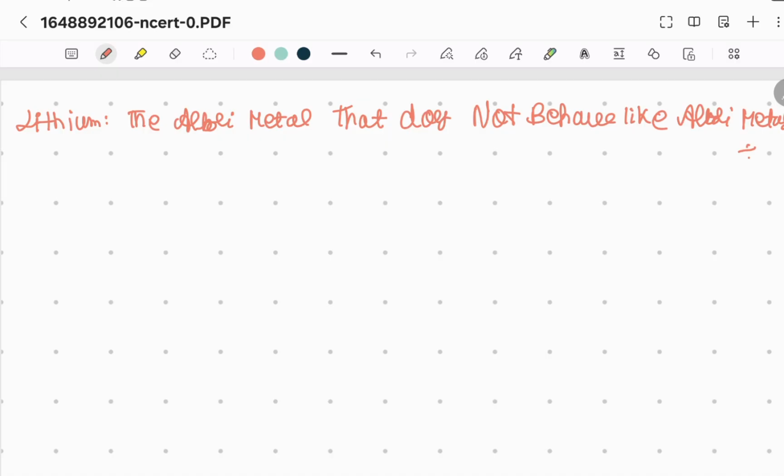You know that lithium belongs to group 1, so it should behave like sodium and potassium, but lithium is a little different. Today we will understand why lithium shows anomalous behavior and why it is similar to magnesium. So what is the reason behind anomalous behavior? We have to think about it and learn why lithium is different.